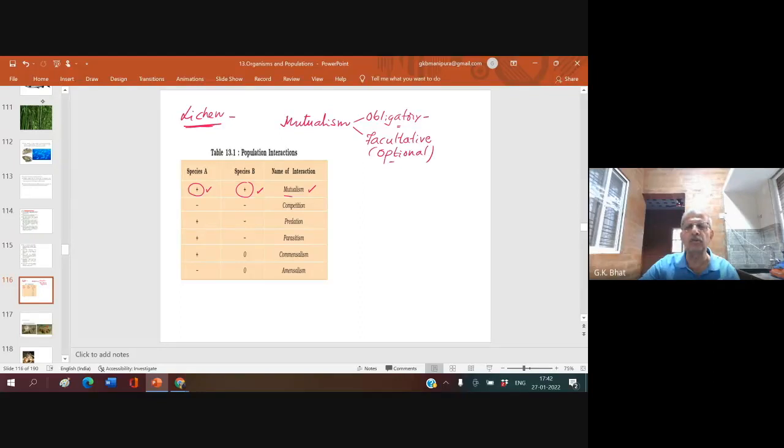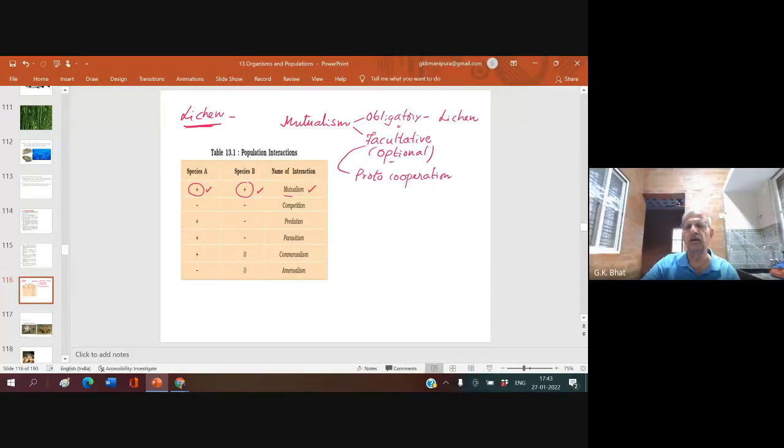This facultative mutualism or optional mutualism is also called proto-cooperation. Lichen is the best example for obligatory mutualism.